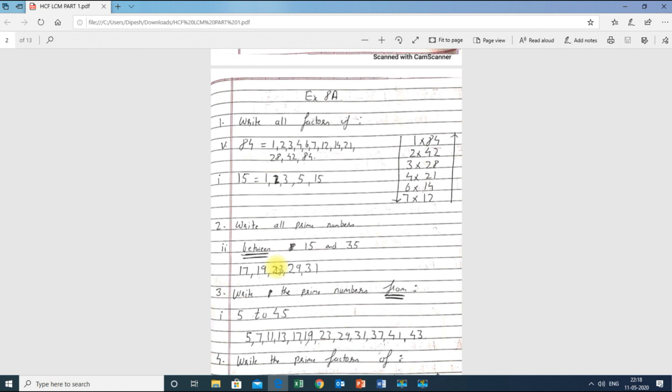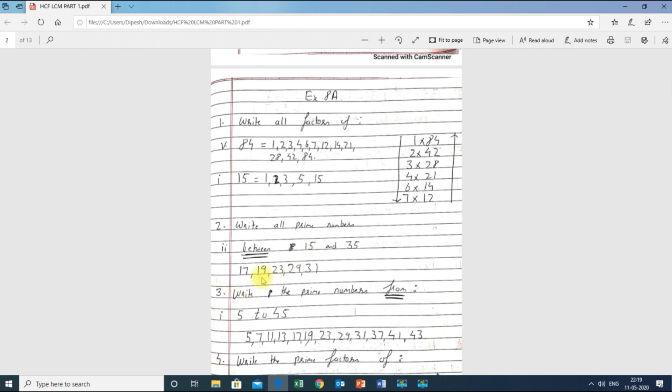If I say that Mr. B is sitting between Mr. A and Mr. C, then it means that Mr. B is in the middle. He is second. So we will only count the numbers that are between the given numbers. Between 15 and 35, only the numbers which are there between them we will write as prime numbers.